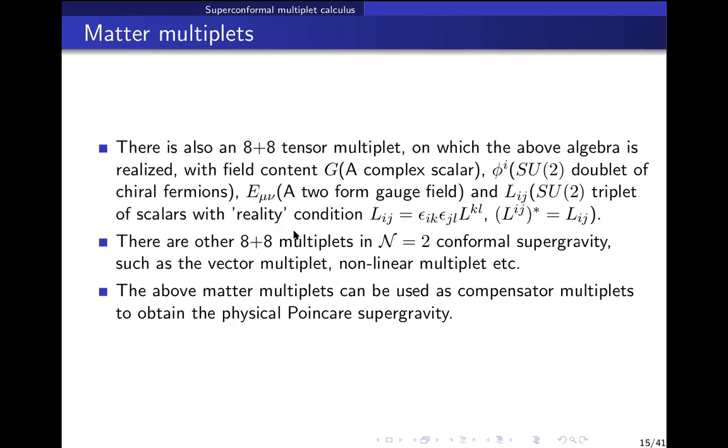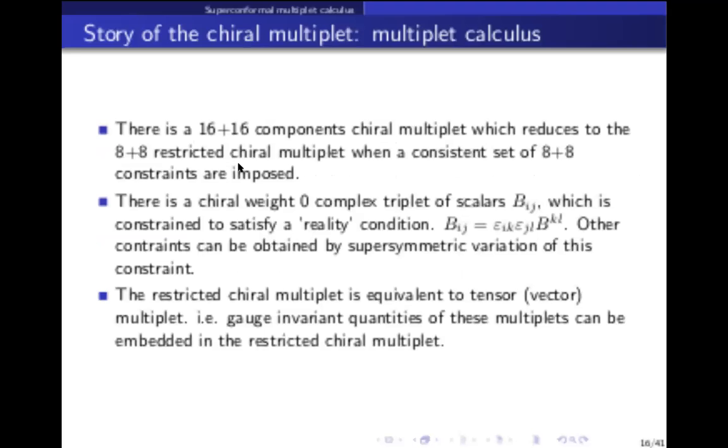So you remember when we used the scalar field for gauge fixing in conformal gravity, we obtained the Poincare gravity action. This process of gauge fixing through some matter field content is called compensation. So these multiplets can be used as compensator multiplets. You can use some of the fields to gauge fix the additional symmetries that are there in the superconformal algebra but not there in super Poincare symmetry, because ultimately we want to get a physical Poincare supergravity theory. So therefore, there are matter multiplets which are useful.